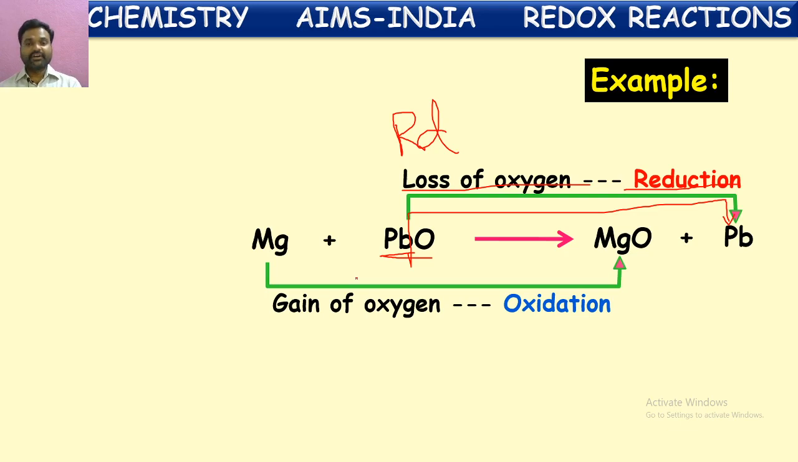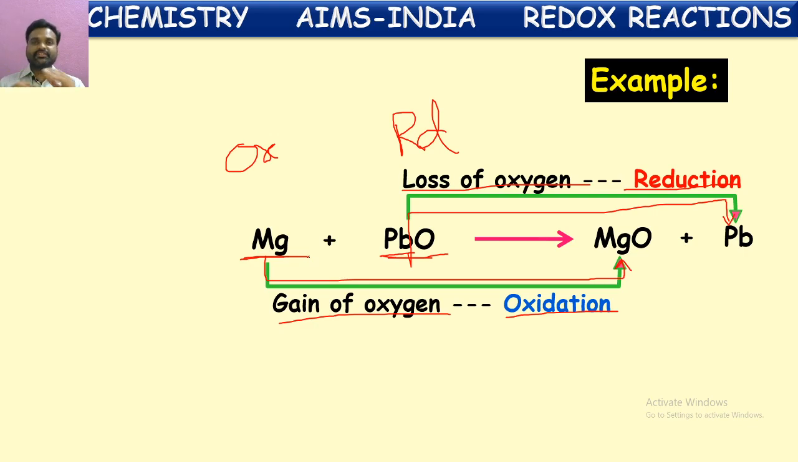Lead oxide is reduced. At the same time, if you see magnesium, magnesium is initially in the pure metallic form, no oxygens. But after the reaction, it gained a certain number of oxygen atoms. This gaining of oxygens we say as oxidation. We can say magnesium is oxidized. Lead oxide is reduced. Magnesium is oxidized because it is gaining oxygens and forming magnesium oxide. Lead oxide losing oxygens and forming lead.